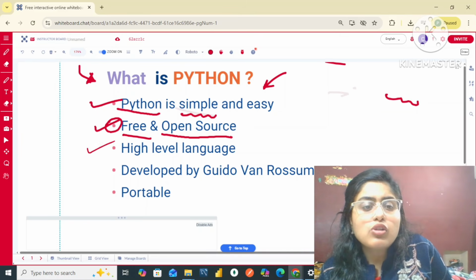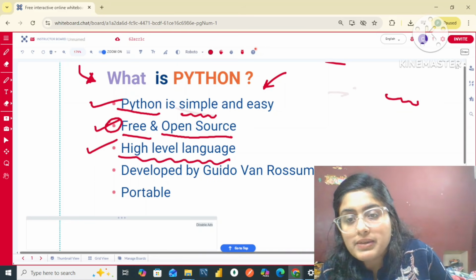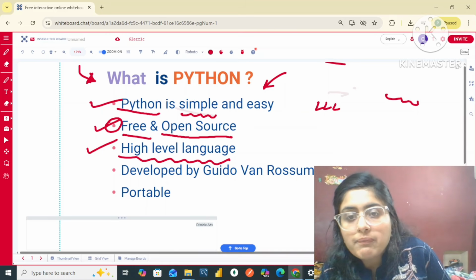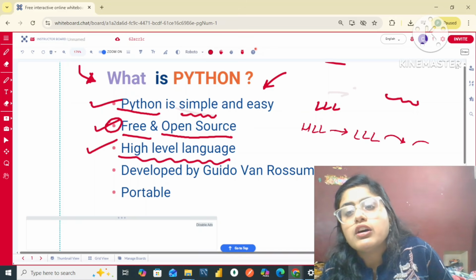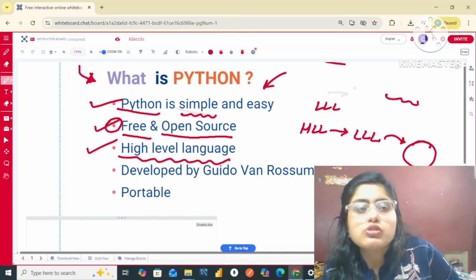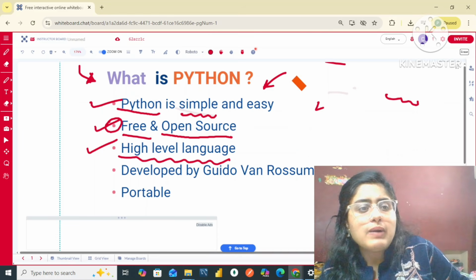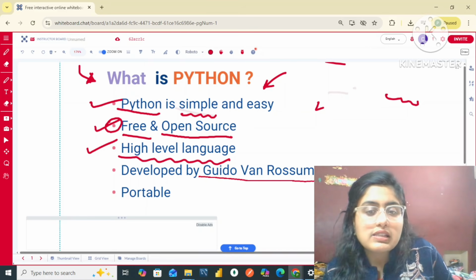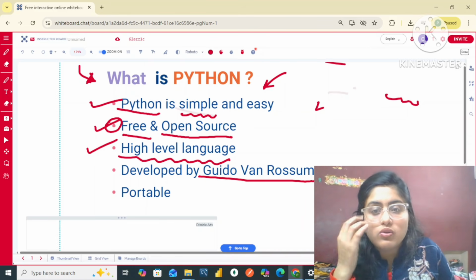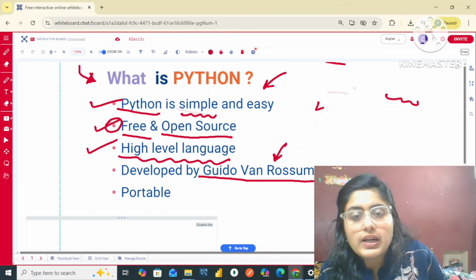All right. Python is also a high level language. High level language means that basically human beings can write it. Okay. There is a low level language that our computer system will understand. So firstly, this high level language is converted to low level language, and then the computer is able to understand it. So Python is a high level language as well. And Python was developed by Guido van Rossum. He is basically at a very special position in Microsoft. And Python was developed by this scientist.